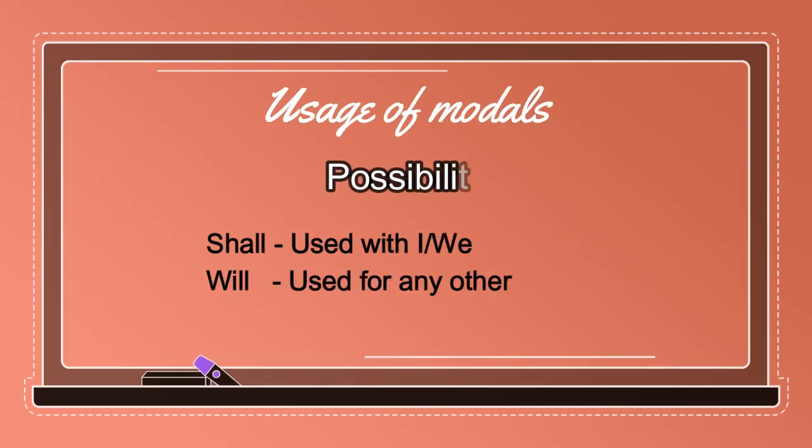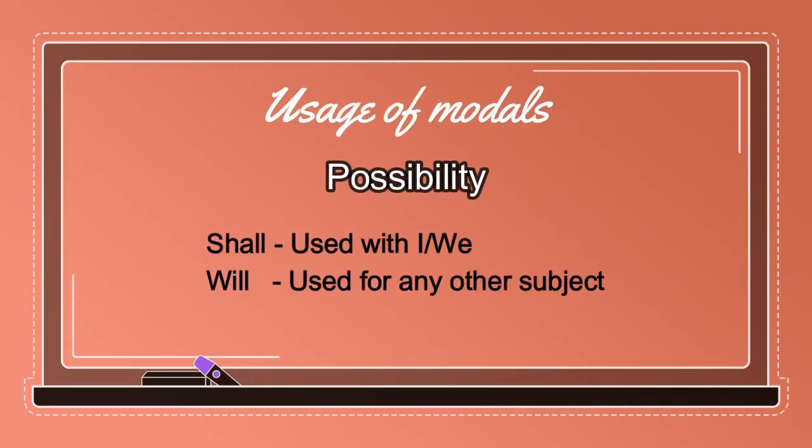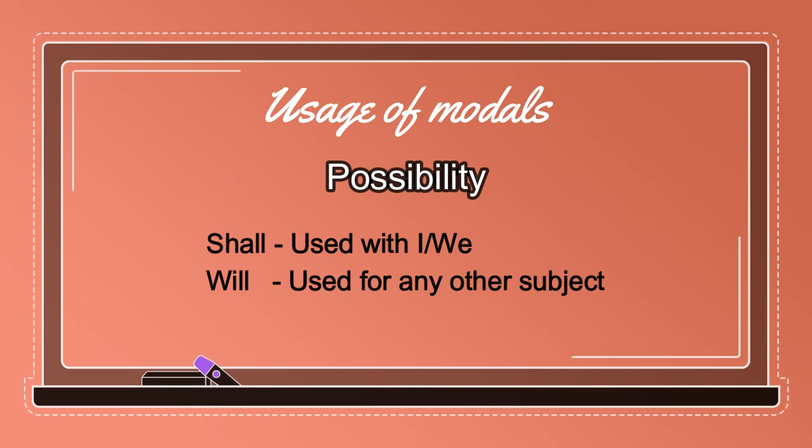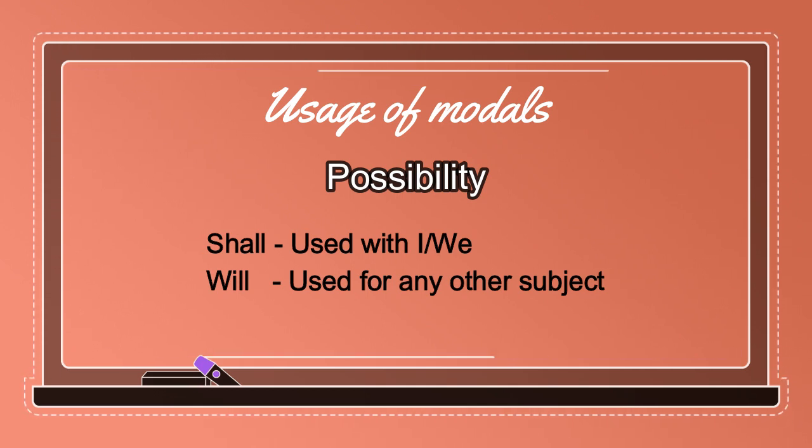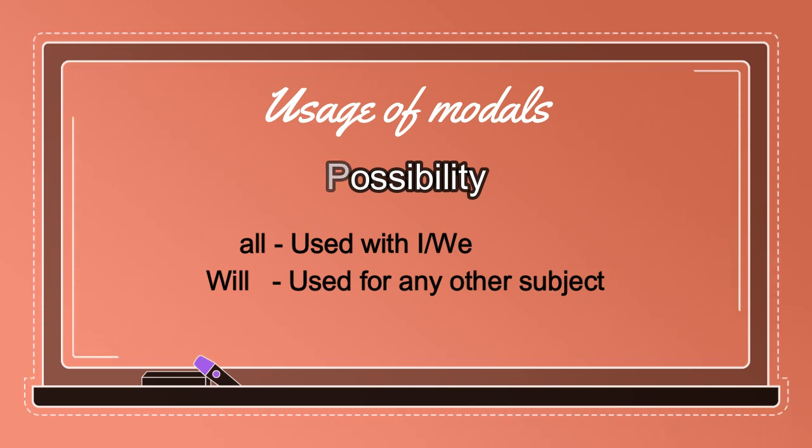So just to make it very clear and just to make it simple, with the first form of the subject, that is I and we के साथ हम generally shall use करते हैं, and बाकी सारे subjects के साथ, with any other subject, you can use will.